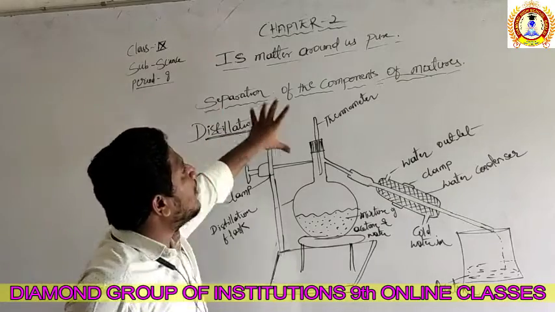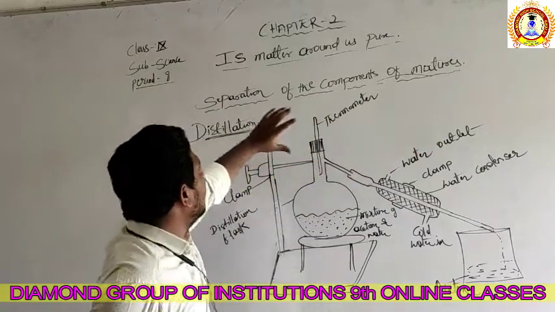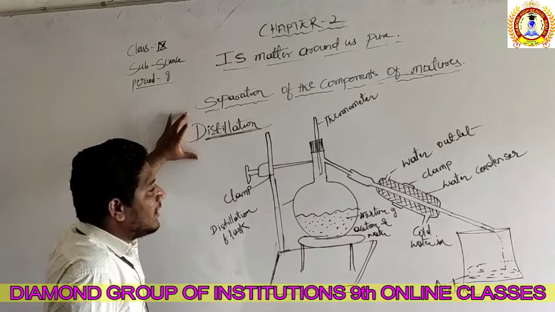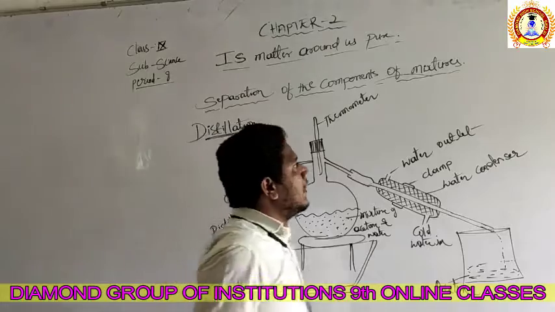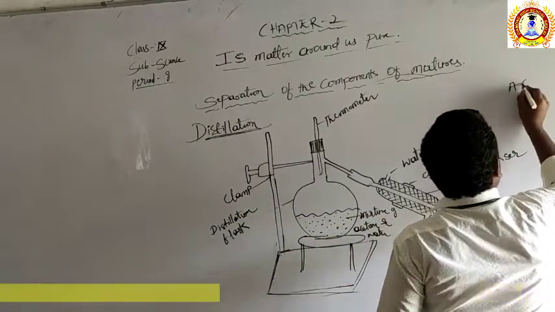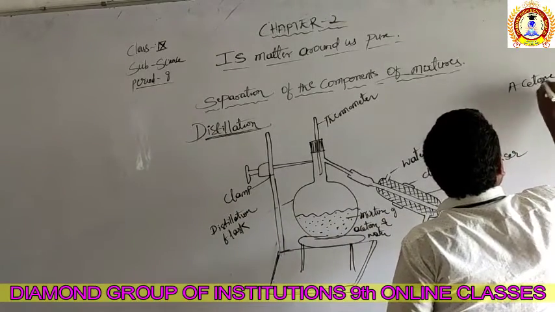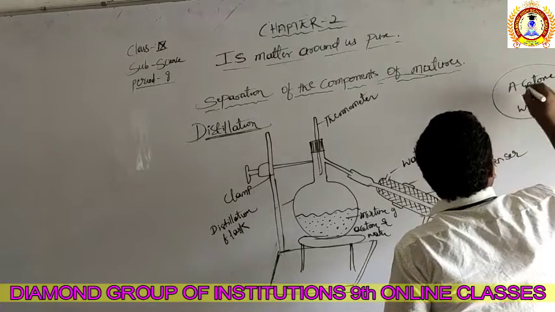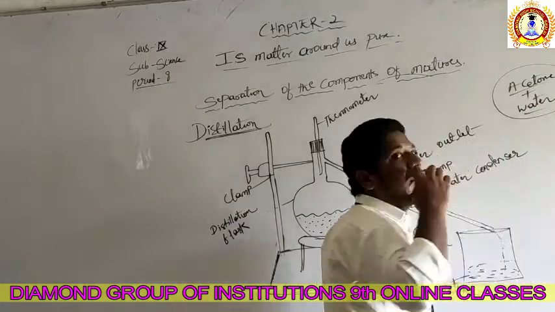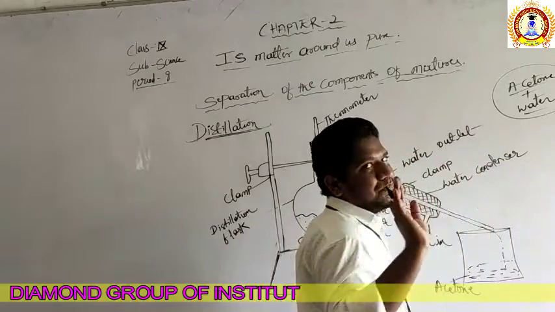Which components can be separated with the help of distillation? In this process, we are going to separate the mixture of acetone and water. If you look at both acetone and water, they both are the same.